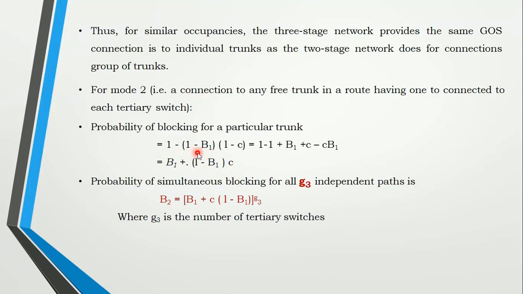So what is this B1? It means the first two-stage grade of service, and this is the occupancy of the last stage, that is due to tertiary switches. So you are going to get the reduced form, that is B1 plus (1 minus B1) multiplied by C. What is the grade of service for mode 2 for a three-stage network? It is the same thing. So here the power is G3. What is G3 here? G3 is nothing but the number of tertiary switches.